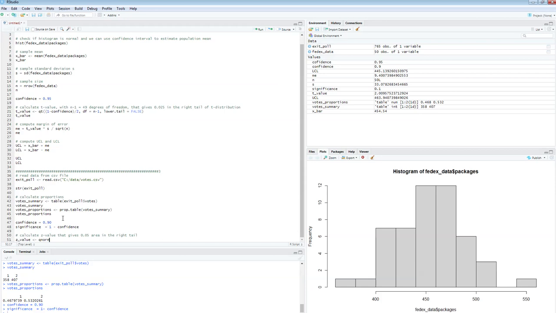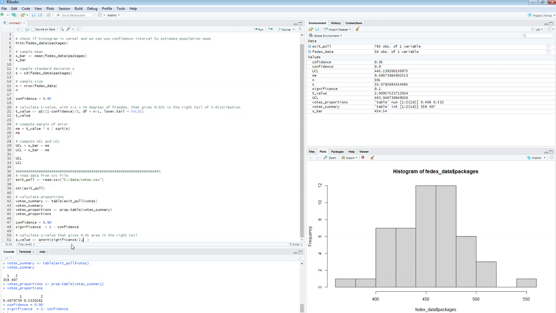qnorm function. And what is the probability? Well, just like what I did here, I'm going to do exactly the same thing. It's 1 minus confidence, which I already calculated. Actually, it's significance, so let's use that. Significance divided by 2, 10% split in half, 5 and 5.